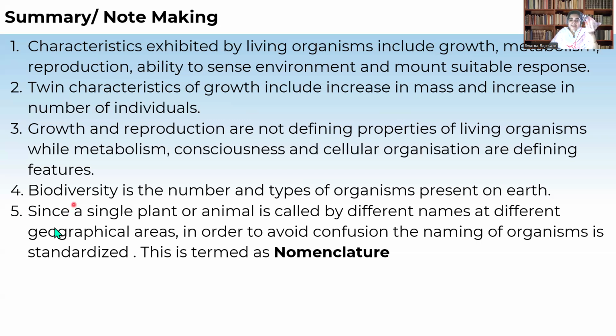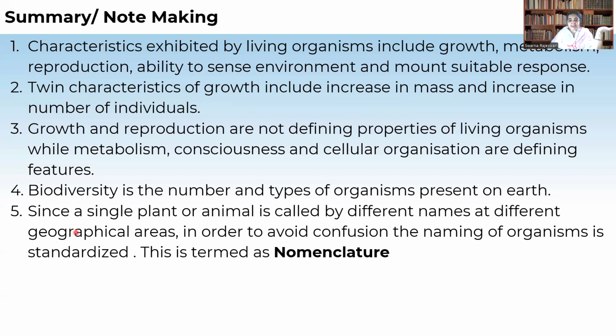Because we can't call a specific animal or a specific plant as we wish. There will be a lot of confusion. So there is a necessity for naming each and every organism or plant. To avoid that confusion, we have to name the organism at a standard level, which we call nomenclature.